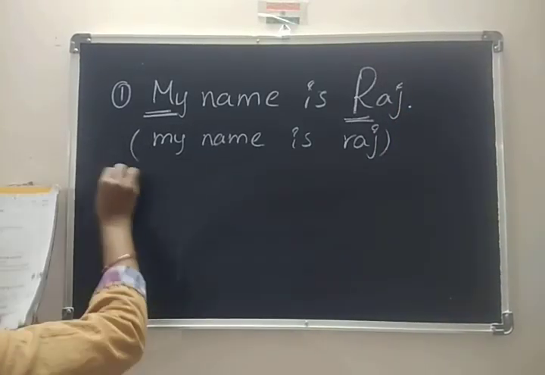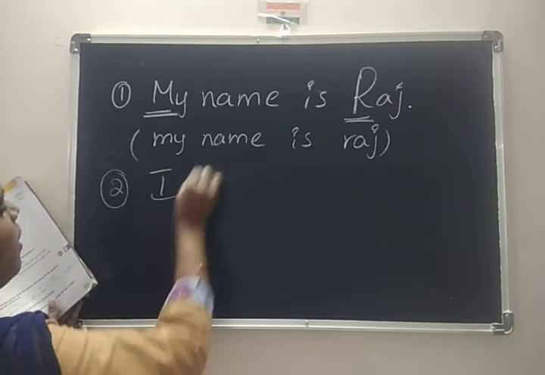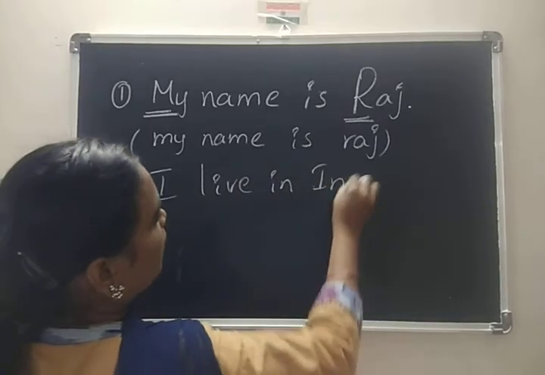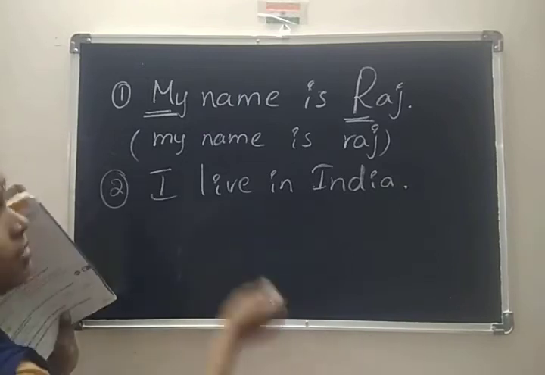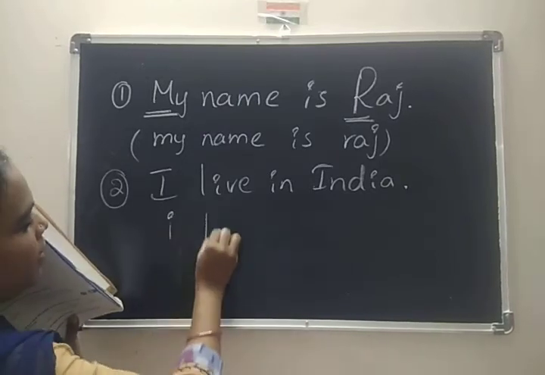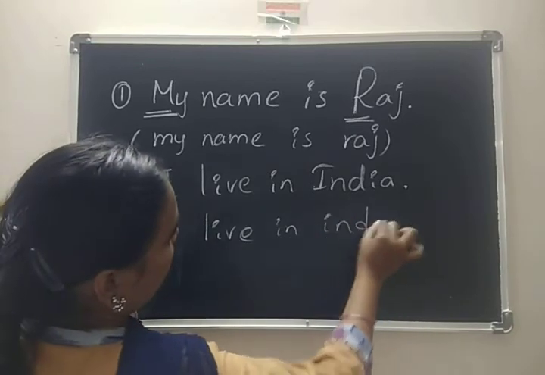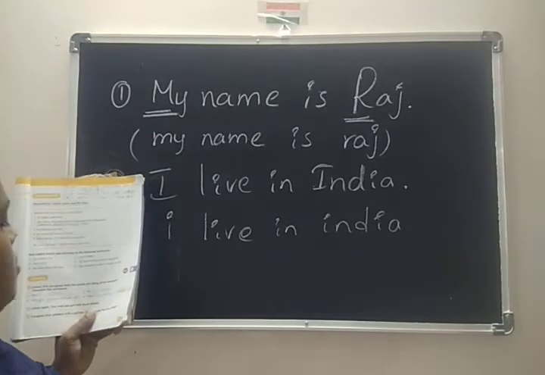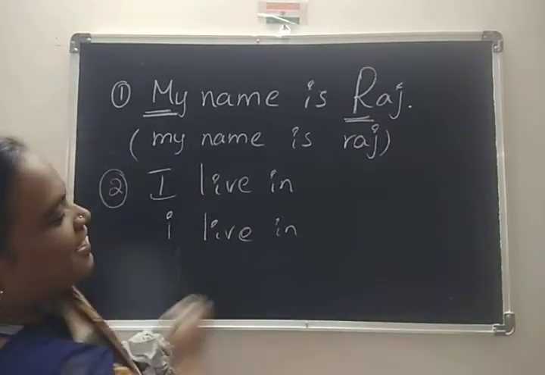Yes. The second one is: I live in Delhi. This is the answer. What did they give? I live in Delhi.